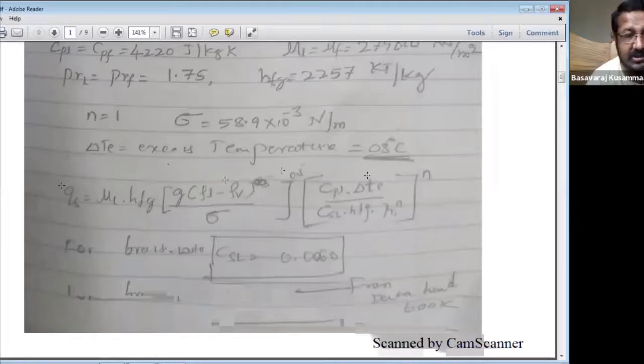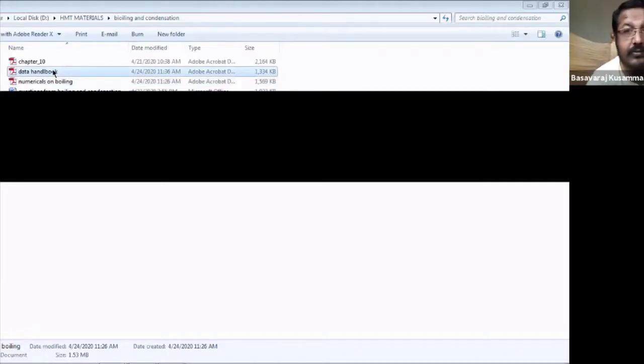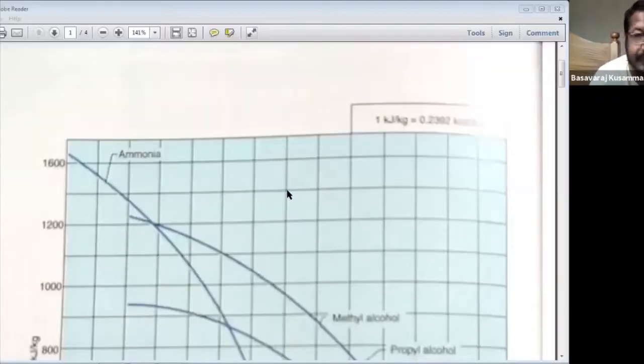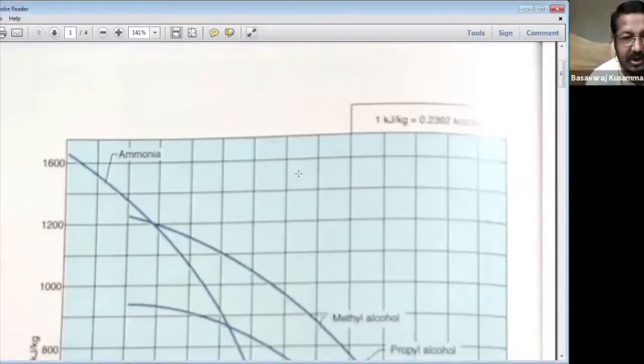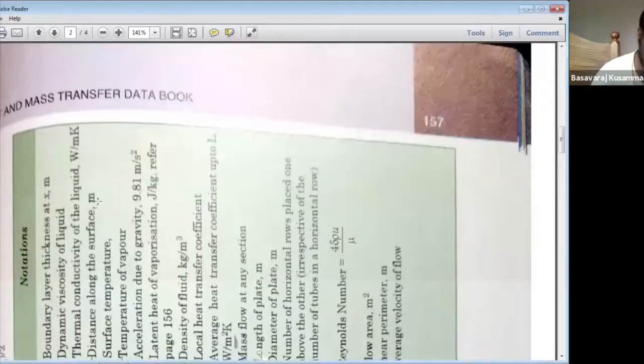I will show it. Sakib, is the screen visible? No, sir. One minute. Now it is visible, sir. Okay, listen here. We can take the formula here.